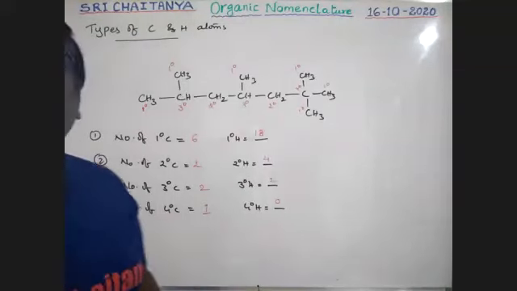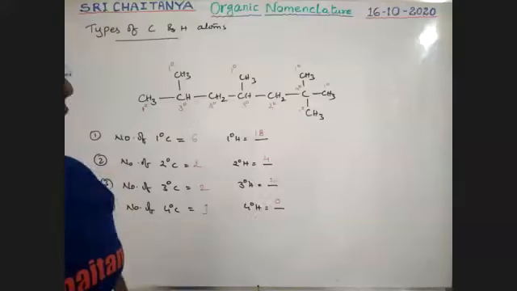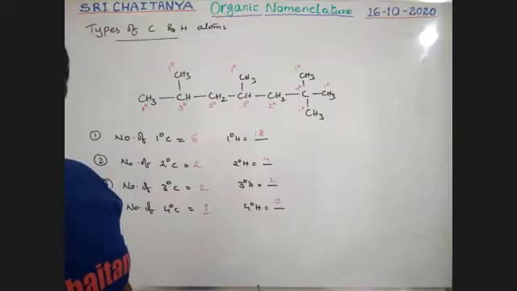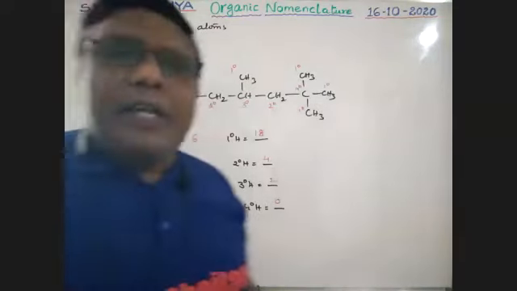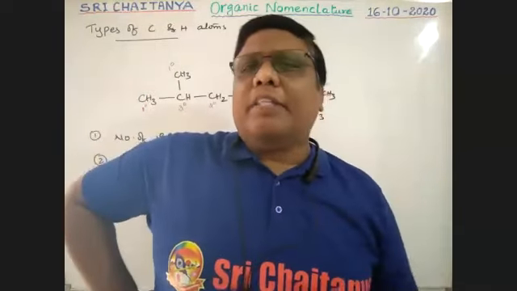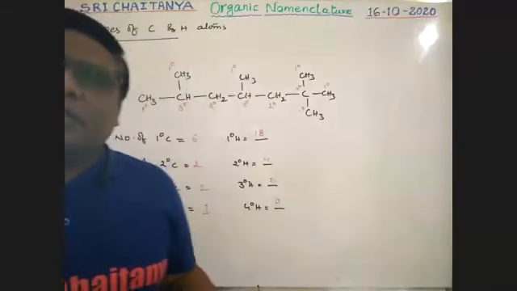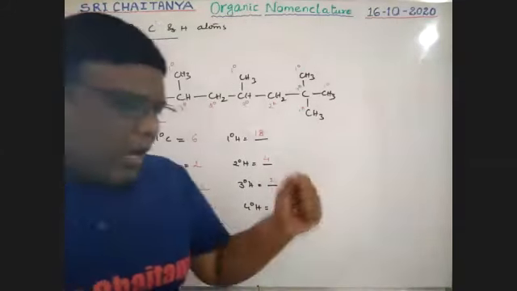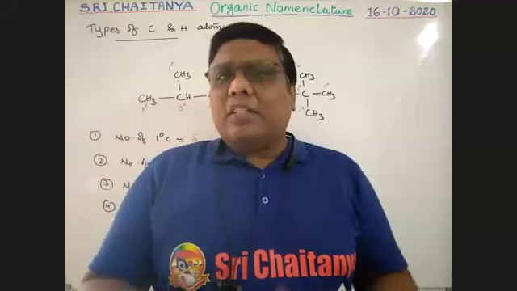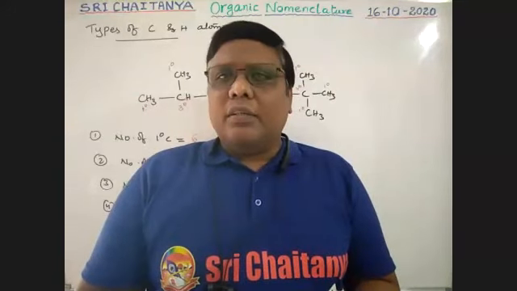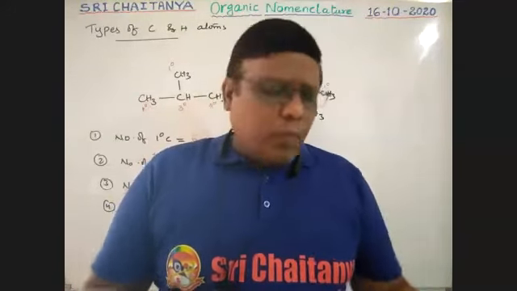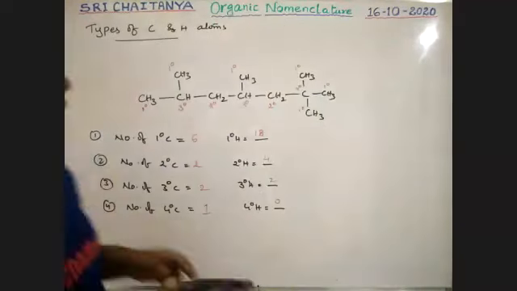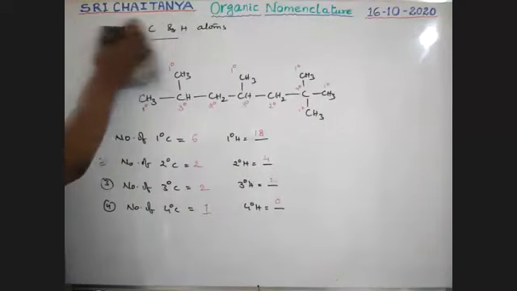Is the concept clear, boys? Tell me. It is very, very important. So let us find the primary carbon and secondary carbon, and the nature of that carbon. This is about the types of carbons and types of hydrogens. Now, types of alcohols. How do we find alcohols and halogen compounds? There are many different types of compounds. Boys, see here, let us take another concept.